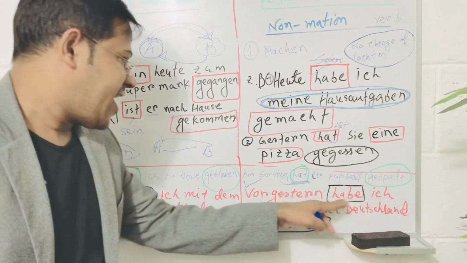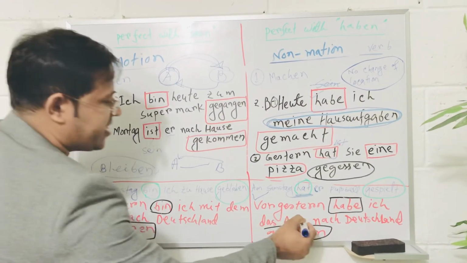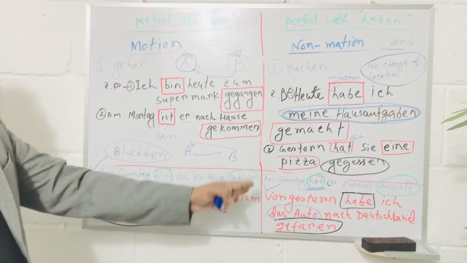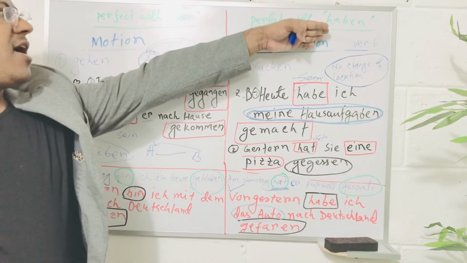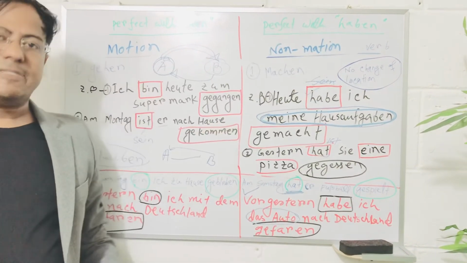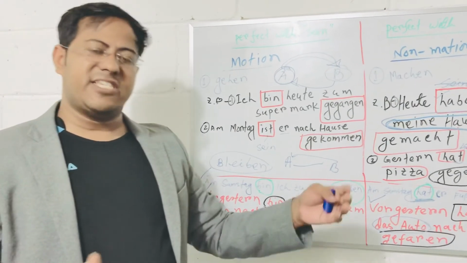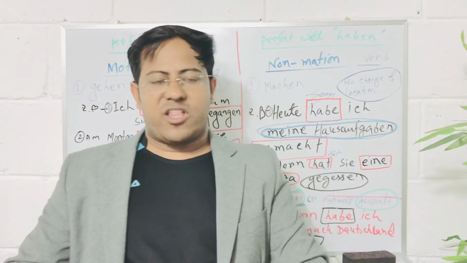Here, vorgestern habe ich das Auto nach Deutschland gefahren. Here, das Auto is the direct object. So we have a direct object, so we are using haben. I think this is very important to understand in this perspective, and we can explain all the situations.